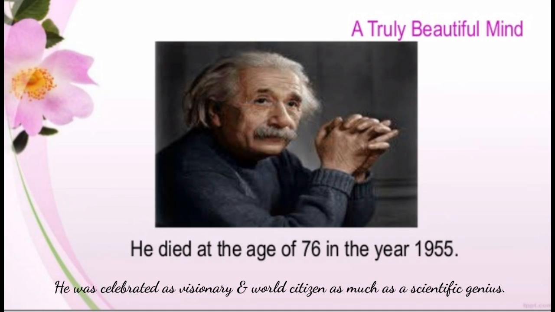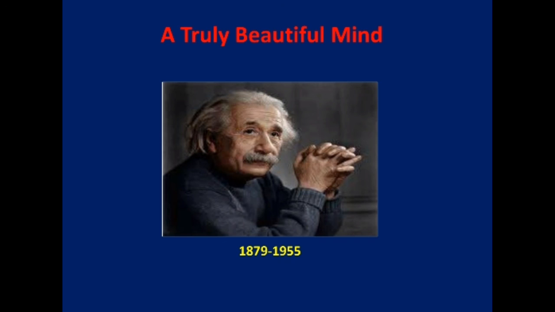So along with being a scientific genius, he had a truly beautiful mind, and that is our lesson. Okay, that's why he is said to have a truly beautiful mind, because he had that humanitarian attribute along with scientific knowledge. Okay, so this was our lesson, students. So now I hope the title of the lesson is clear to you. Why is it titled as a truly beautiful mind? Because along with scientific knowledge, this person, this genius, Albert Einstein, had that humanitarian attribute of welfare.